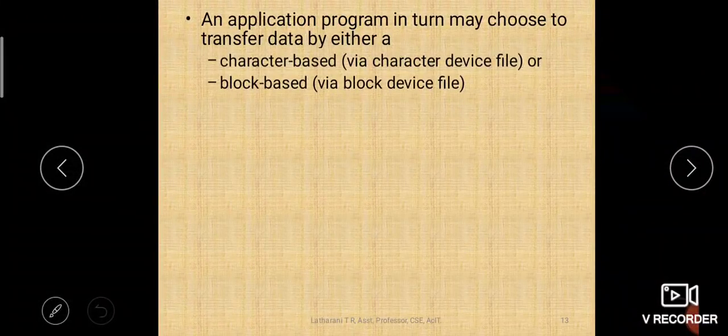An application program in turn may choose to transfer data by either character based or block based. So an application which you are running to perform some operation may choose by itself whether it wants to use the block device file or a character device file. It wants to transmit data a block at a time or a character at a time. The application can only choose.